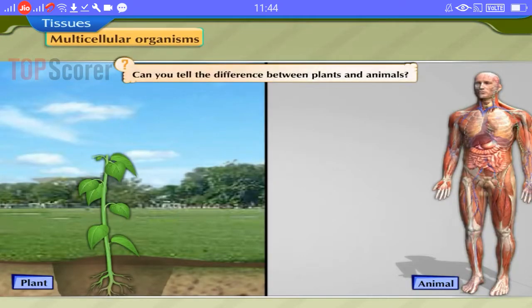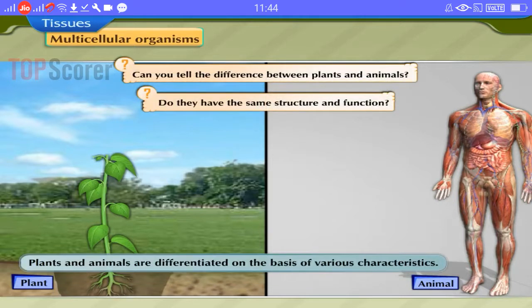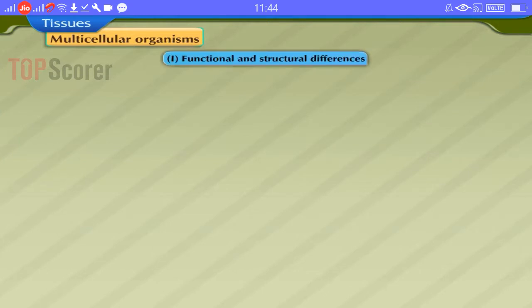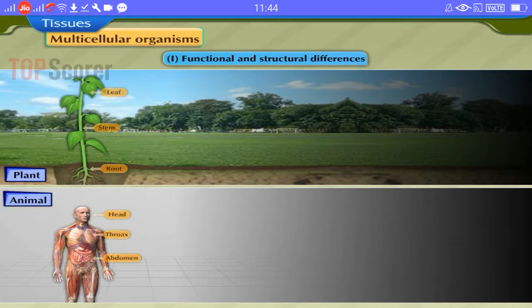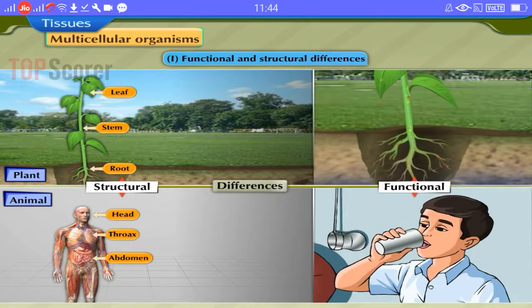Can you tell the difference between plants and animals? Do they have the same structure and function? Plants and animals are differentiated on the basis of various characteristics. Functional and structural differences. Plants and animals show structural differences as well as functional differences.